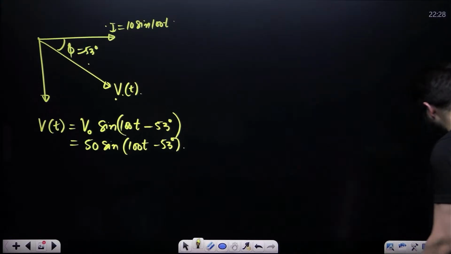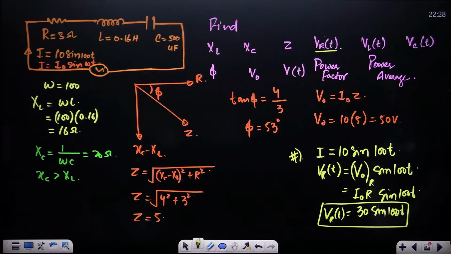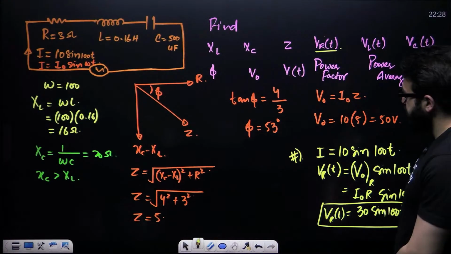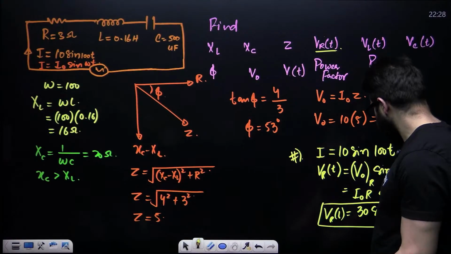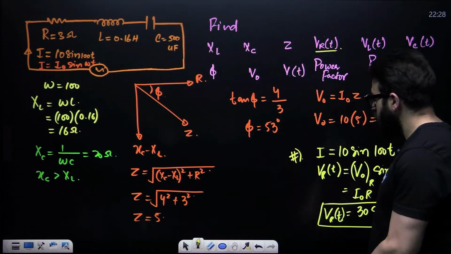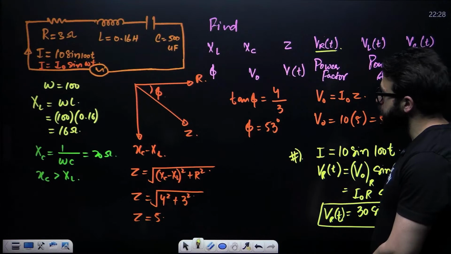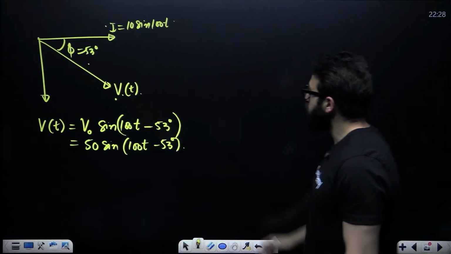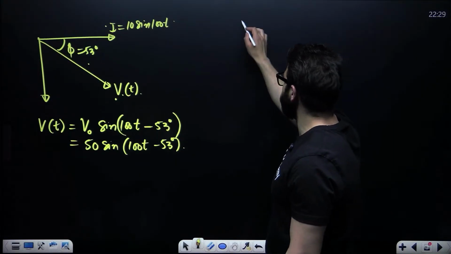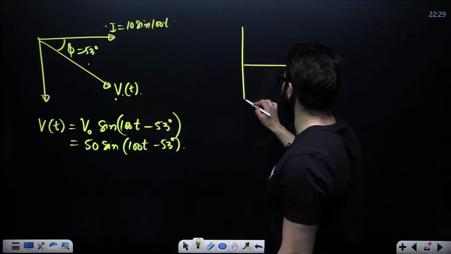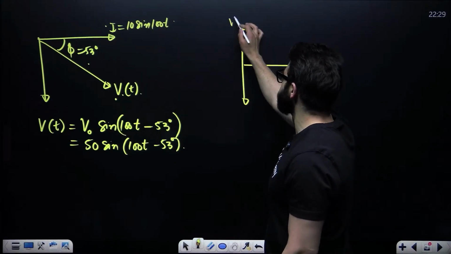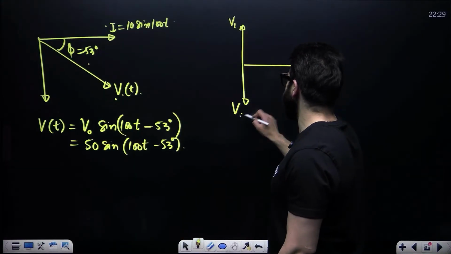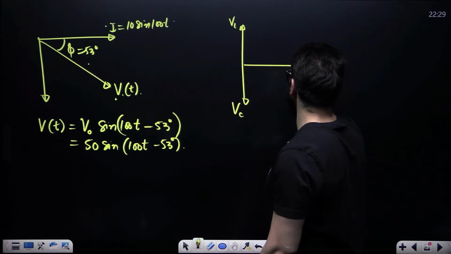Now, similarly, what you guys can do is find VL of t, VC of t. Now guys, when it comes to the VL of t, this is the real diagram, okay? Phasor diagram. This is VL, this is VC, this is VR, and this is VNet.